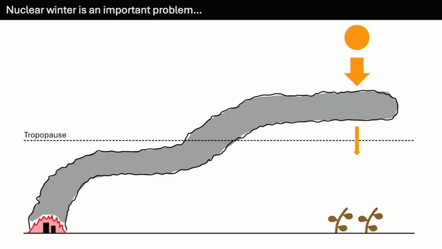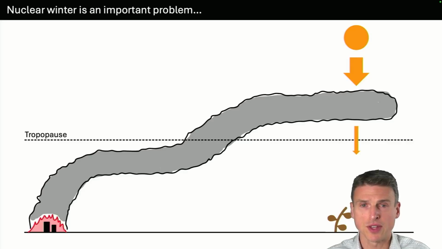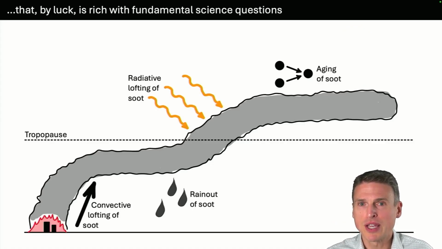So in summary, I just want to say again that nuclear winter is an important problem. This has potentially catastrophic implications for not just the people in the countries going to war, but all of us, and even the fate of humanity itself. And that is reason enough for us as a scientific community to be giving this topic more attention than we already do. But for the individual scientist, there are the additional co-benefits of the fact that nuclear winter is so closely connected to fundamental questions in atmospheric science.